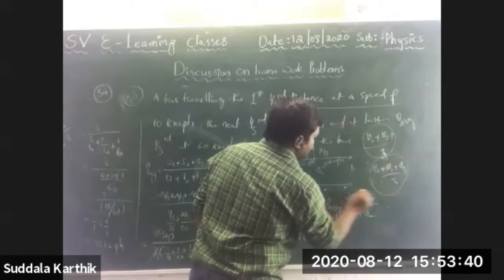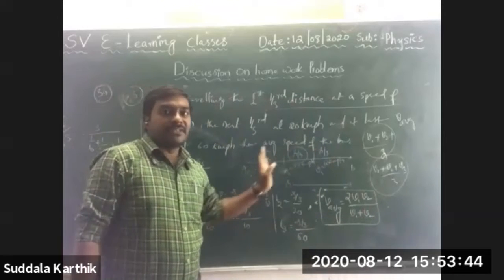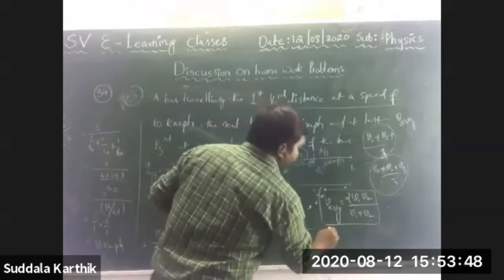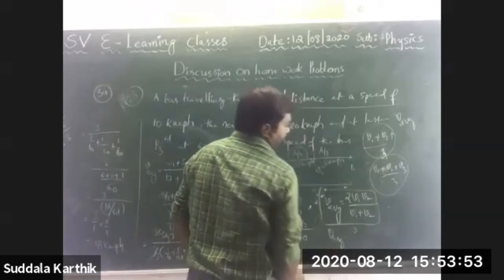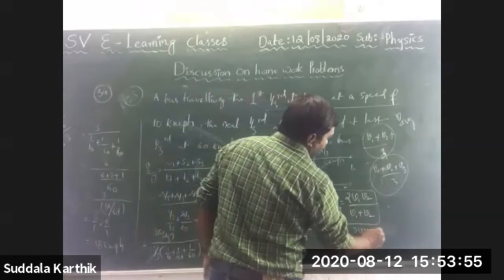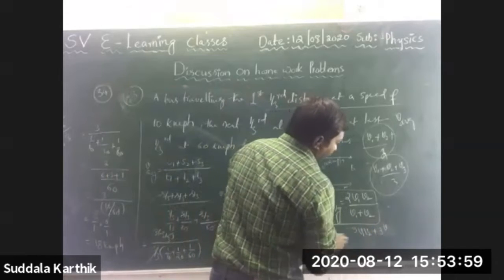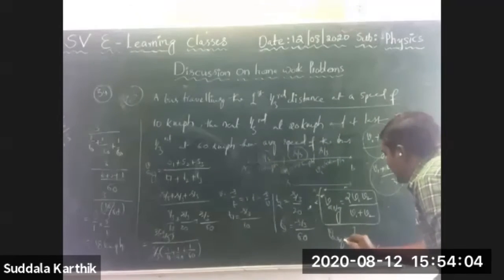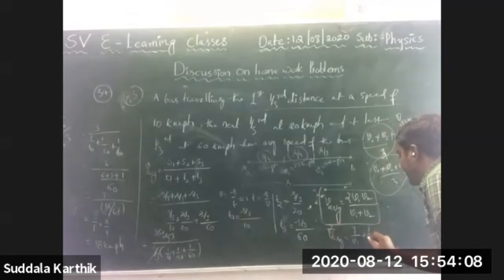This is the formula for two different stages. For three stages, the formula is: 3 by V average is equal to 1 by V1 plus 1 by V2 plus 1 by V3.